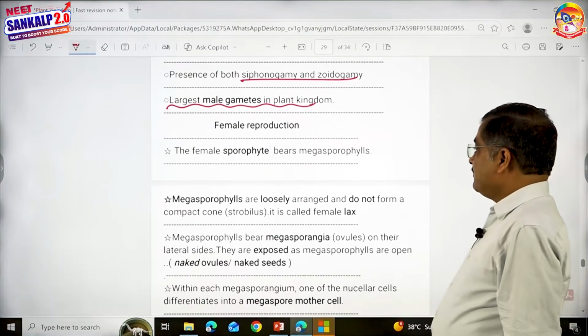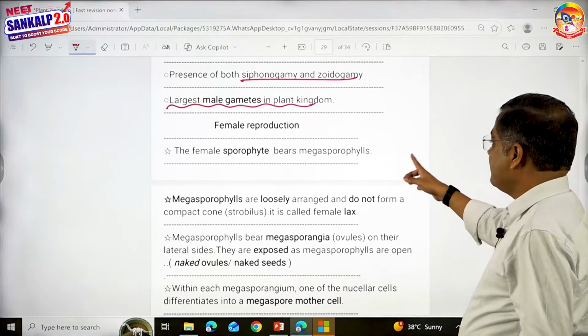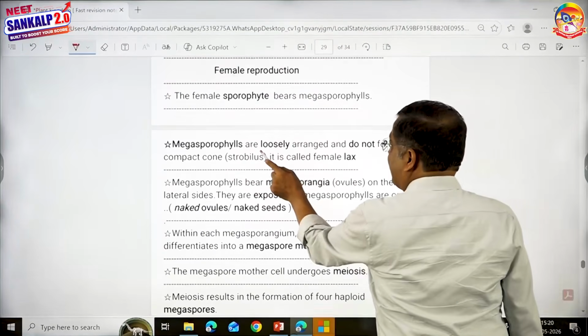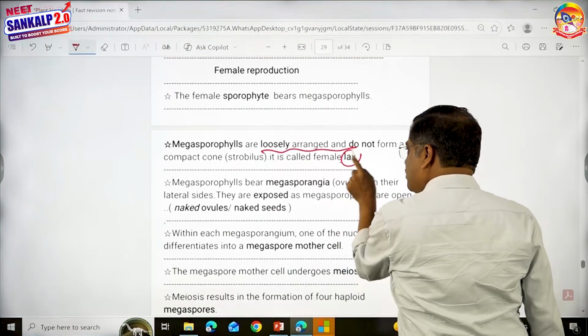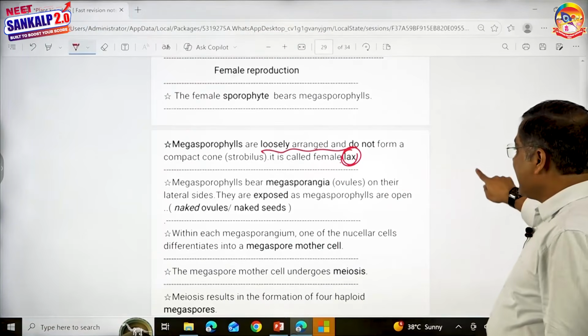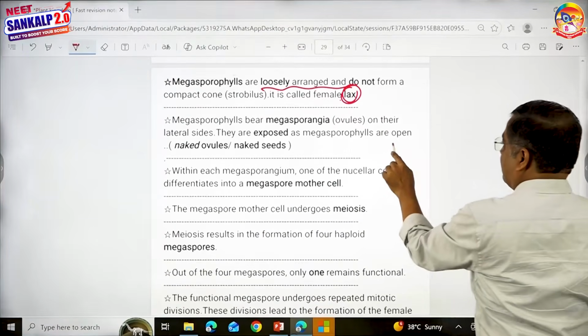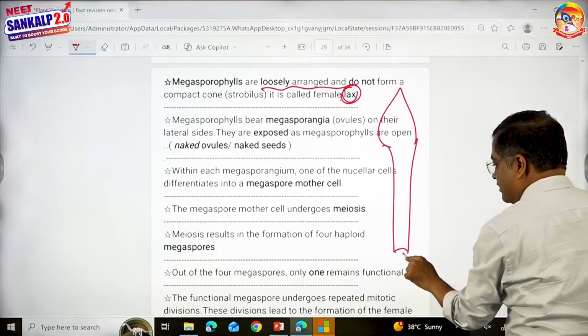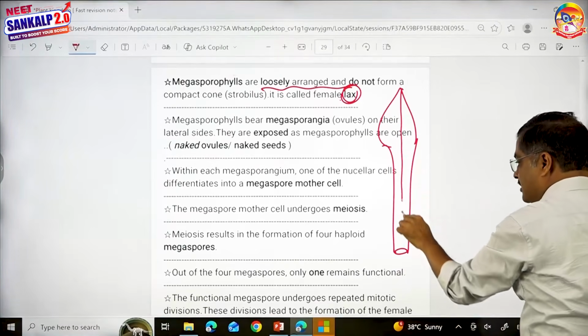The female sporophyte bears megasporophylls. Megasporophylls are loosely arranged. So therefore we use the word lax. We don't use the word strobilus. And megasporophylls, let me show you the diagram of megasporophyll. These are loosely arranged, and this is megasporophyll, children.